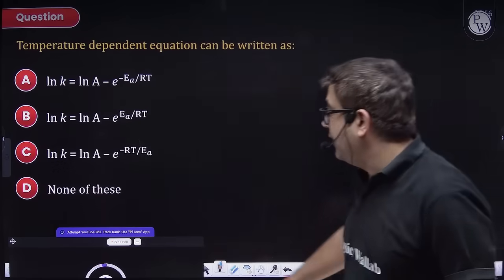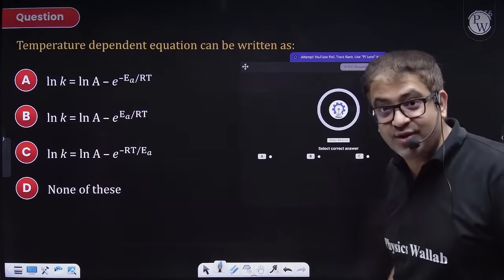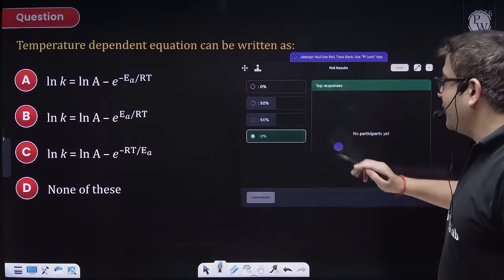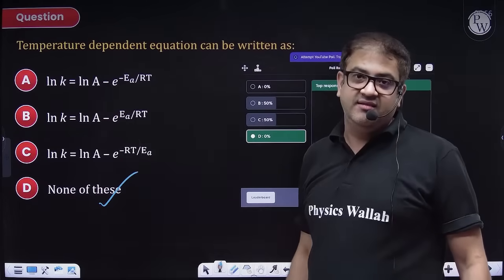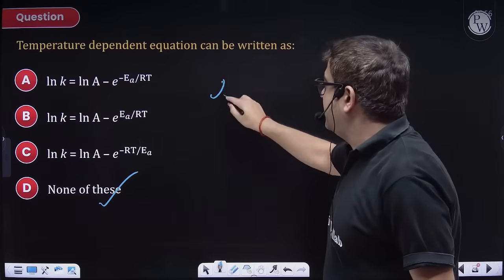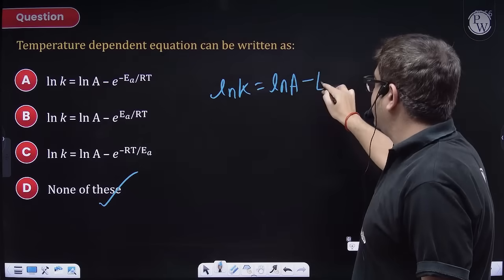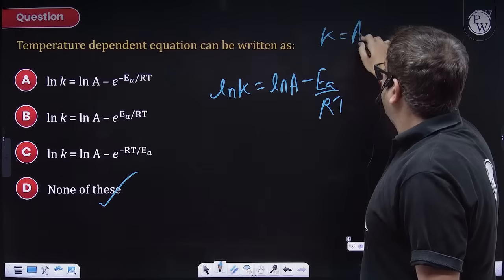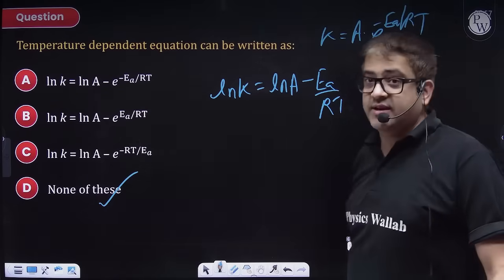I hope you have done this one, because this was also a trap set by us. Most of you would have answered C, 0%. Beta, none is the answer. Open your eyes. Actually, the relationship is ln K equals ln A minus E upon RT, because K is A times exponential power of minus activation energy upon RT.